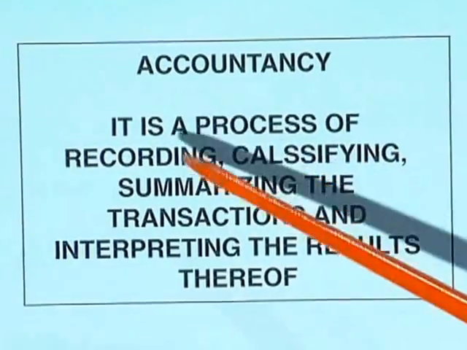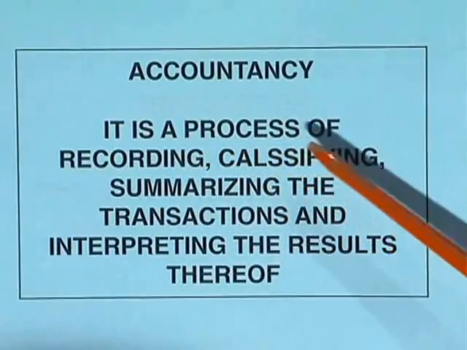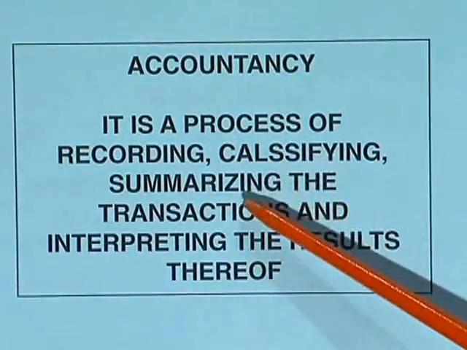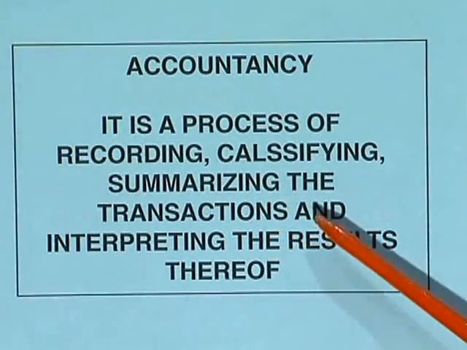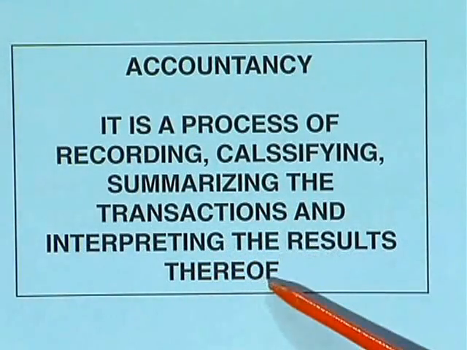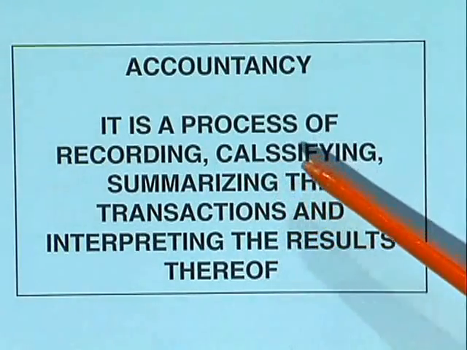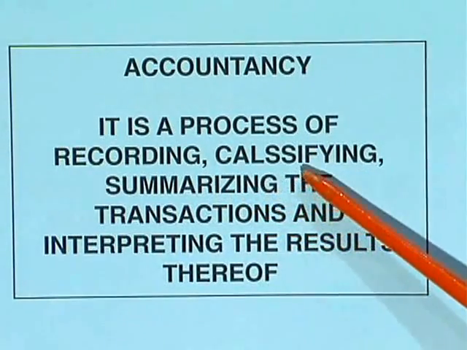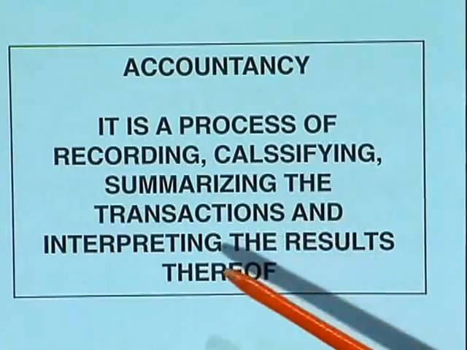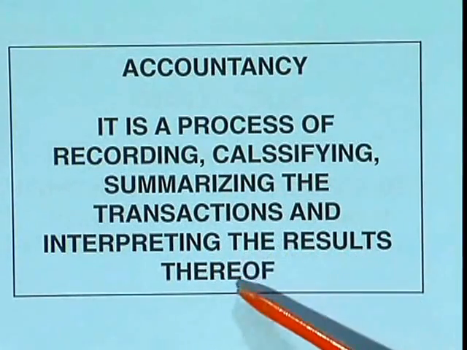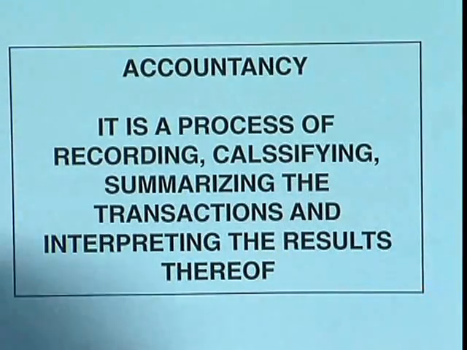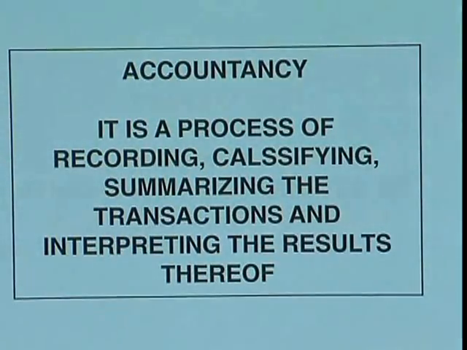So let us now see what accountancy means. Accountancy is a process of recording, classifying, summarizing the transactions and interpreting the results thereof. So what is accountancy? It is a process of recording. You first record all the books. That is done in bookkeeping also. Recording is done in bookkeeping also. So what is big about accountancy?